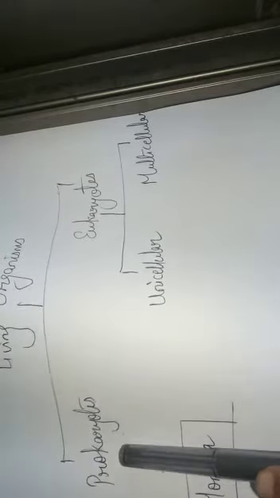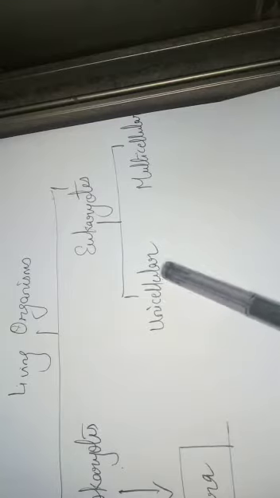Now children, again I am reminding you, prokaryotes are also unicellular. But what is the condition? They will have a prokaryotic cell. The unicellular organism which comes under eukaryotes will have a eukaryotic cell. Now I hope you know what are prokaryotic cell and eukaryotic cell. So that is the difference between this unicellular organism and the unicellular organism which comes under Monera.